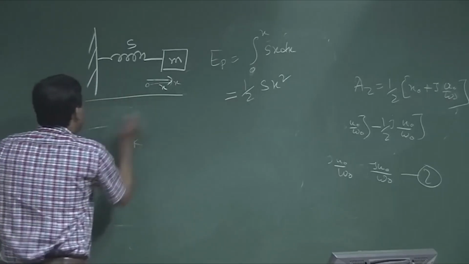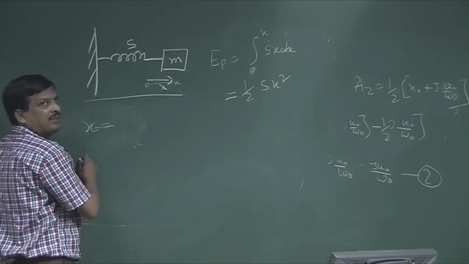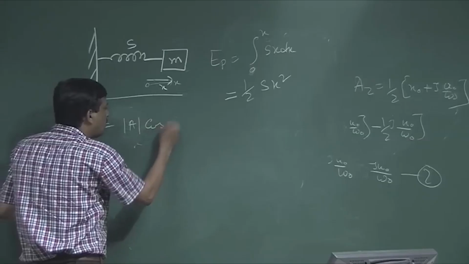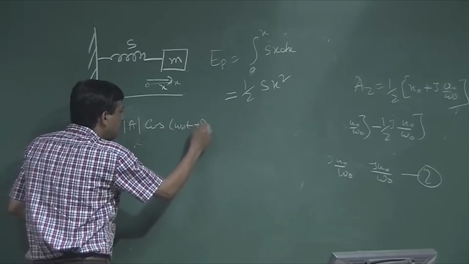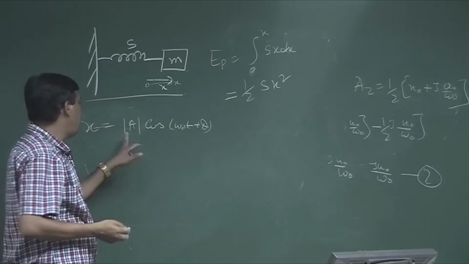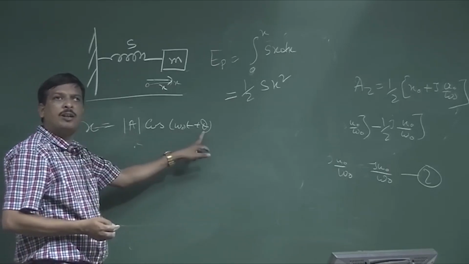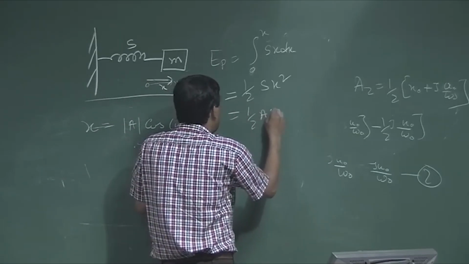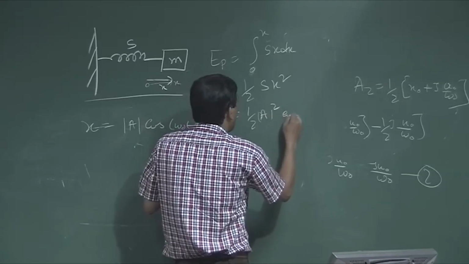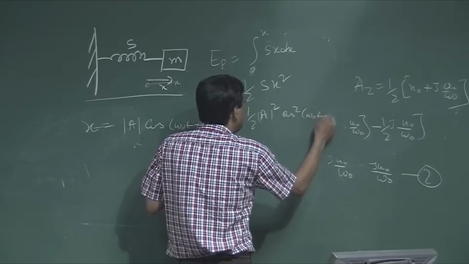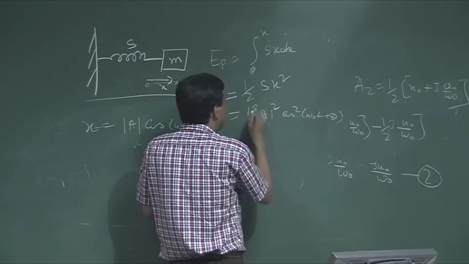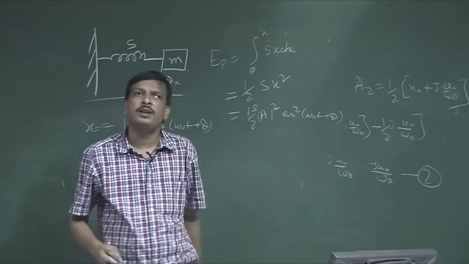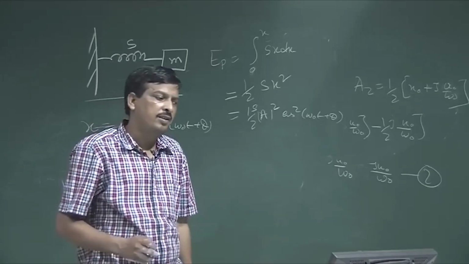Now, what did I say? x, the real part, is the amplitude mod of a into cos(omega 0 t plus phi). If I put that in, it is half of s into mod a square into cos square(omega 0 t plus phi). That is the potential energy.